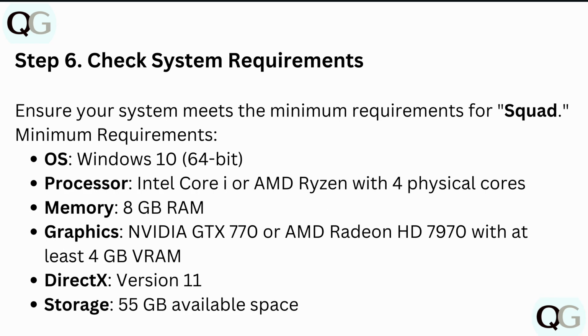And then guys, step 6 is check system requirements. Make sure you meet all the requirements that are needed, such as the OS should be Windows 10 and it has to be 64 bits. The processor should be Intel Core i or AMD Ryzen with 4 physical cores. Memory should be at least 8 GB RAM, and graphics, if NVIDIA, it should be GTX 770 or AMD Radeon HD 7970 with at least 4 GB VRAM, and your DirectX version should be at least 11, and the available storage space is 55 GB.